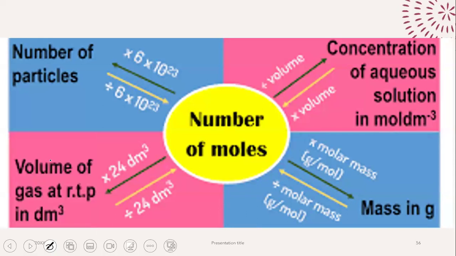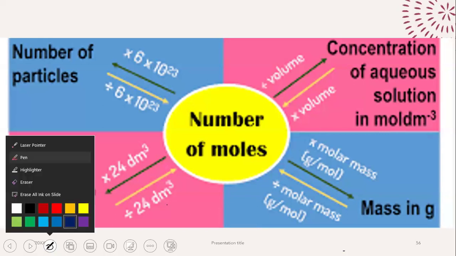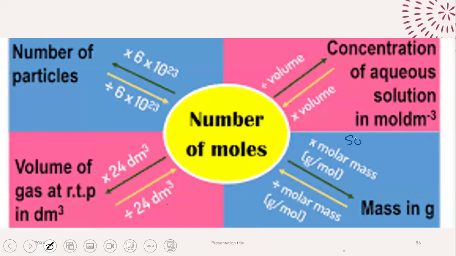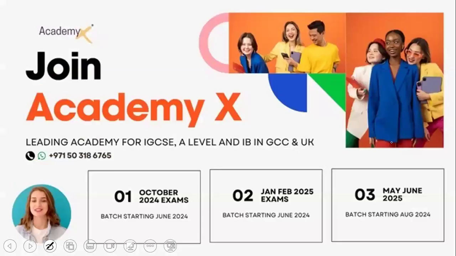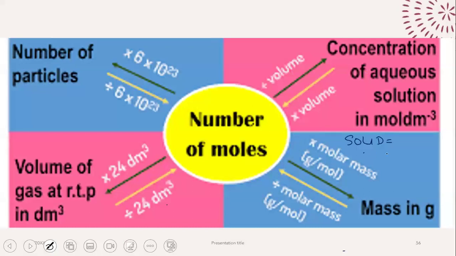The first is a formula that you guys are going to be using for solids, mostly solids, not always. Do not take this as a fixed rule, but if you are dealing with a solid, you can use the formula moles is equal to mass over Mr. What is Mr?